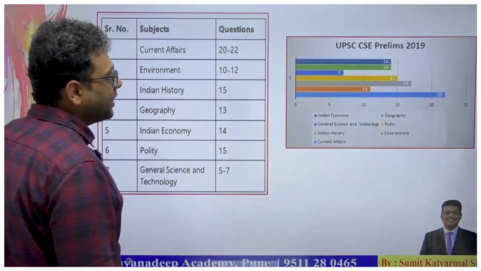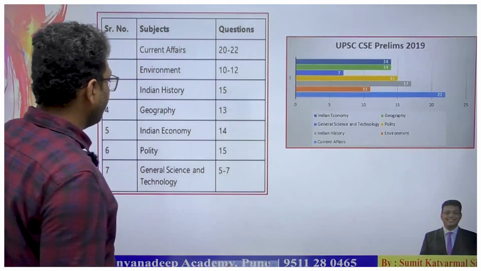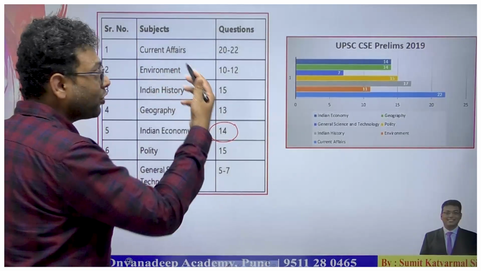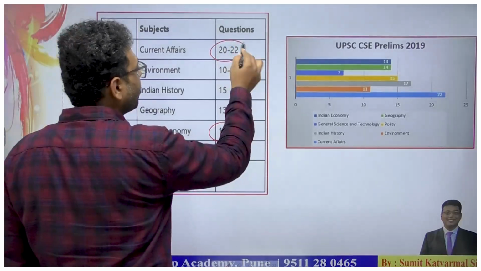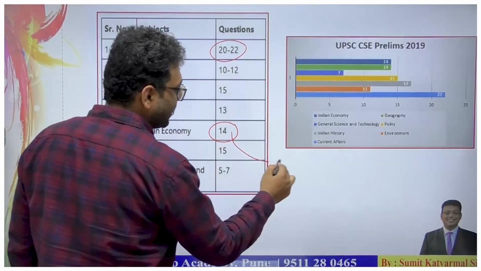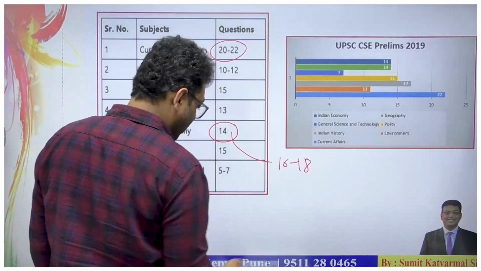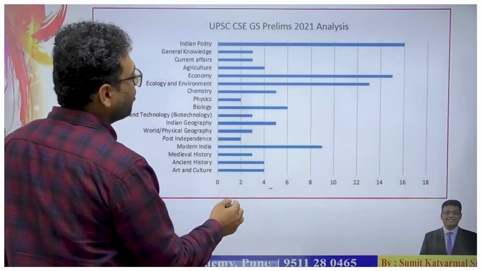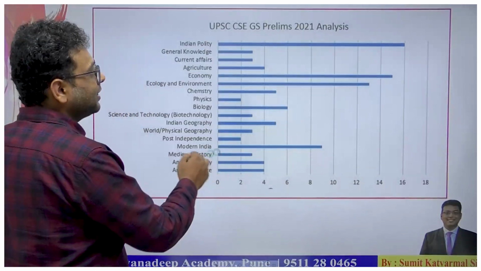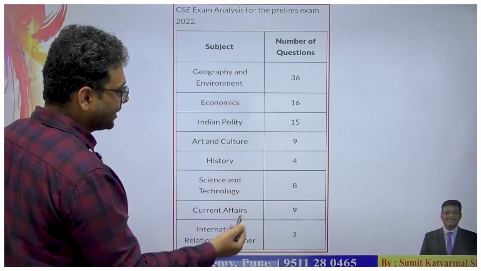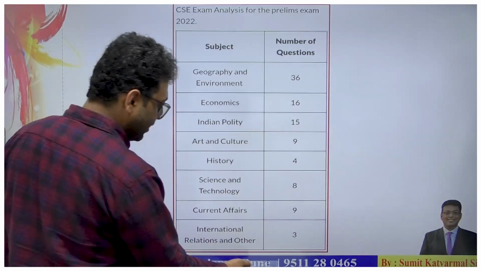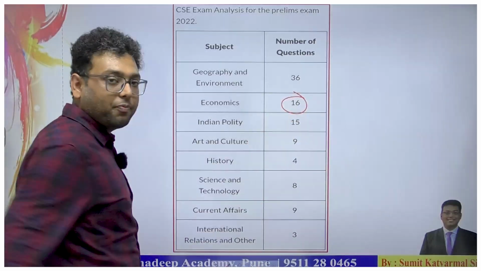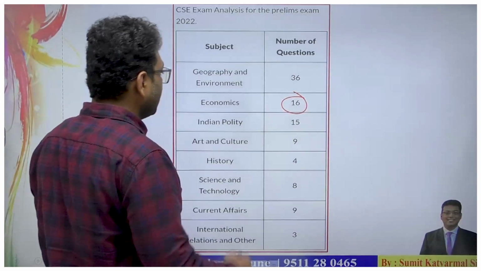Then in 2019 we can see 14 questions, and some questions in current affairs in 2022, which are related with the economy. So again these are 16 to 18 questions. More important is the 2021 analysis, same as the 2022 analysis. This 2022 analysis again gave one of the greatest weightages to the economy.